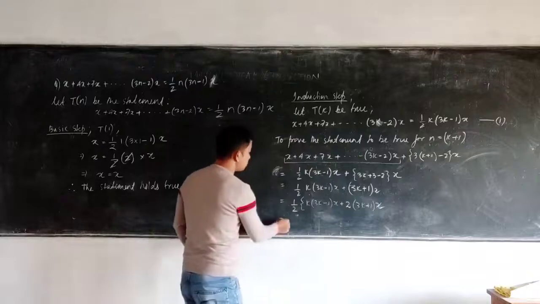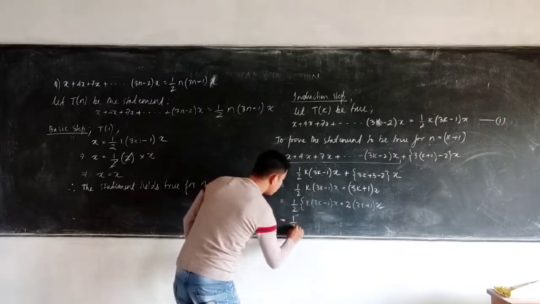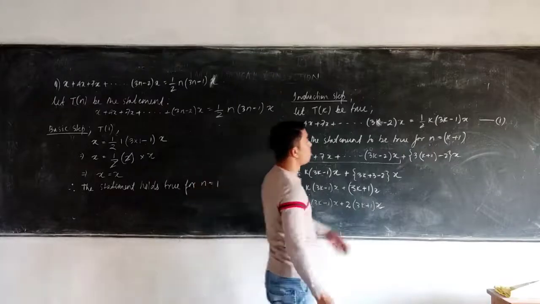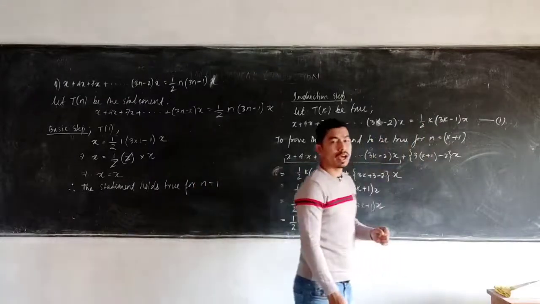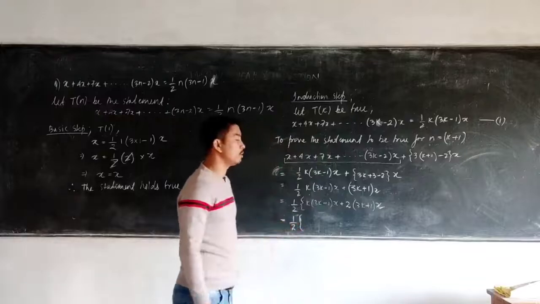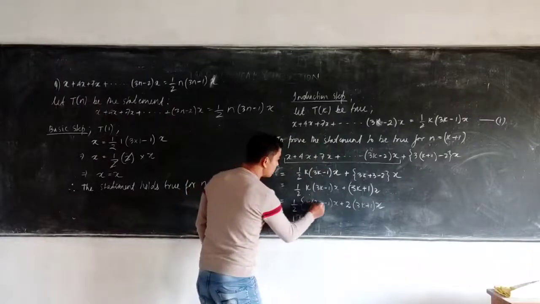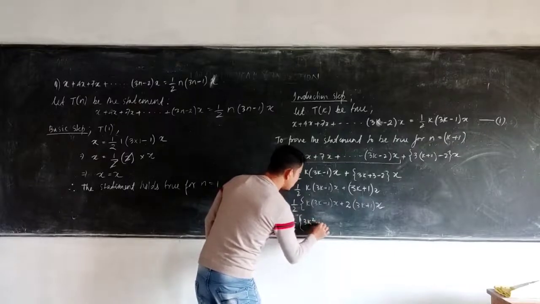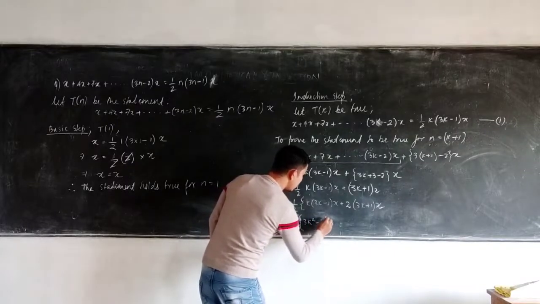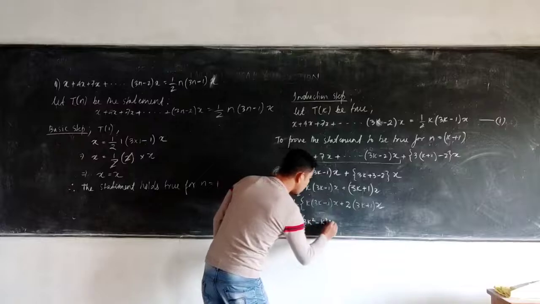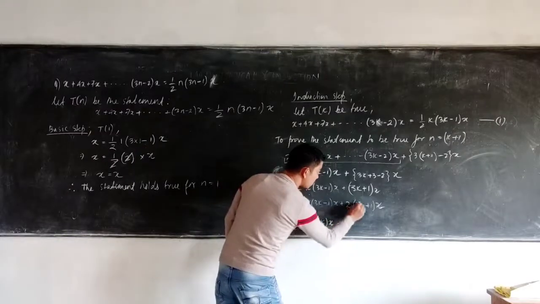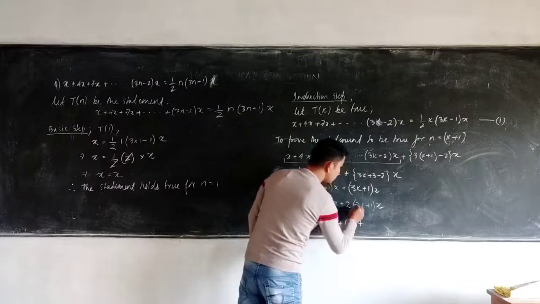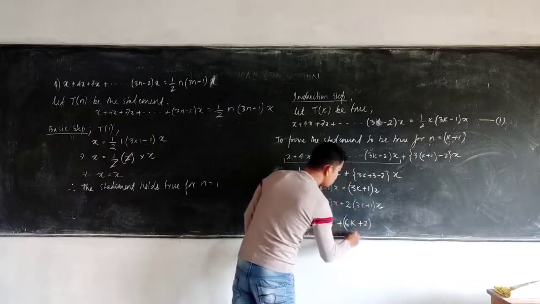So this will be equal to half, and inside the bracket you simplify it. I'll try to bring this in the form of the given statement so that I can prove it true for the value of k plus 1. So it will be 3k square minus k into x plus 6k plus 2 into x.